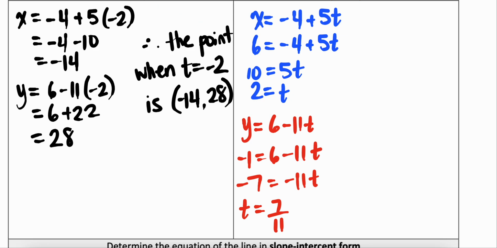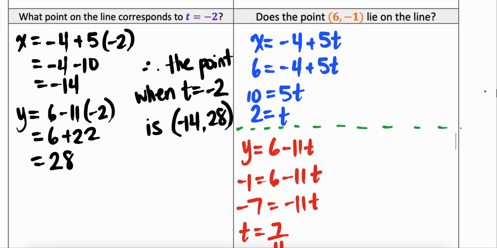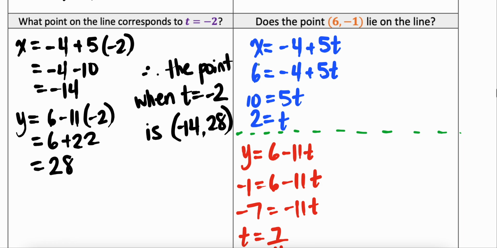So in order for the point to be on the line, our t value for the x component and the y component has to be the same value. Another way that we could have done this is, if my t value is 2, and that's what I solved for when I put 6 in for my x, I can do a check for the y. So my y value, if I plug 2 in there, should give me -1.